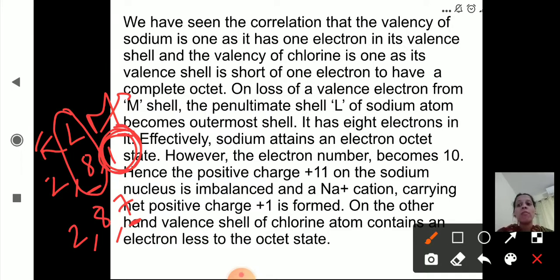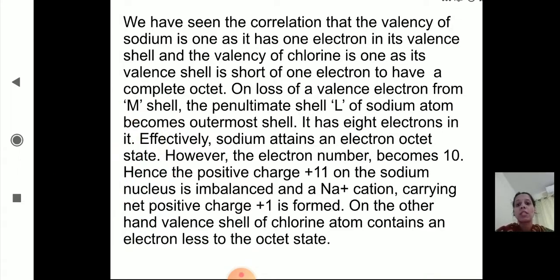On the other hand, the valence shell of the chlorine atom is one electron short of the octet state. Now in chlorine, as we can see here, there are 7 electrons in the outermost shell, okay? So it will gain 1 electron from this sodium, and it will complete its octet state. That also we will see next.